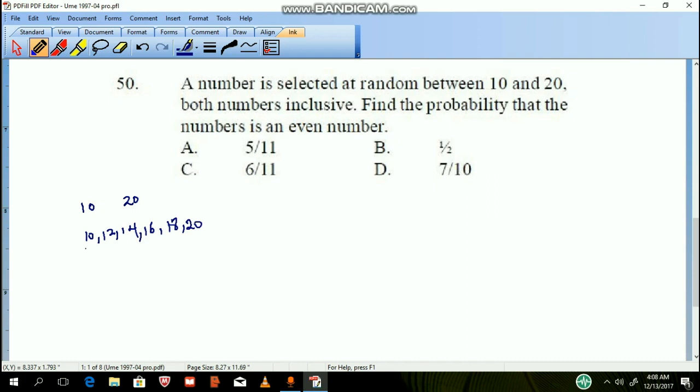So how many are they? There are 1, 2, 3, 4, 5, 6. There are 6, all divided by 11. That will be 6 over 11.